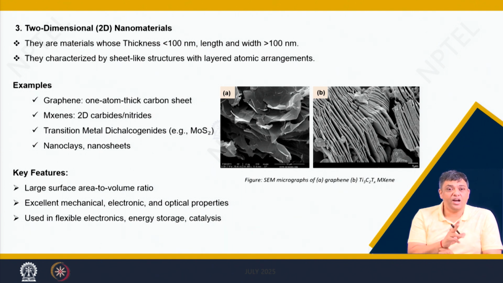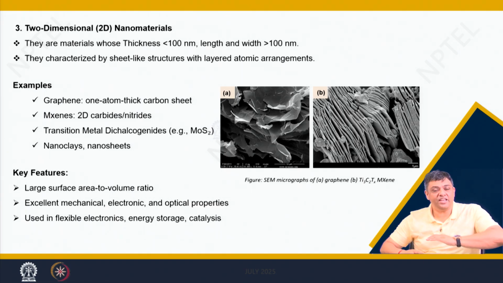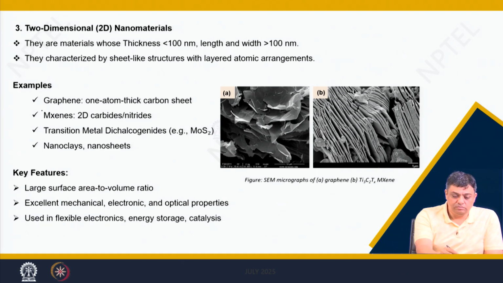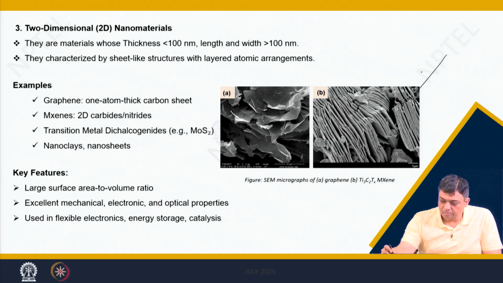So, now confinement is in how many directions? 1, 2 or 3? Confinement is in one direction. So, it is characterized by a planar structure or a sheet-like structure, as you can see from these SEM pictures of graphene or MXenes.